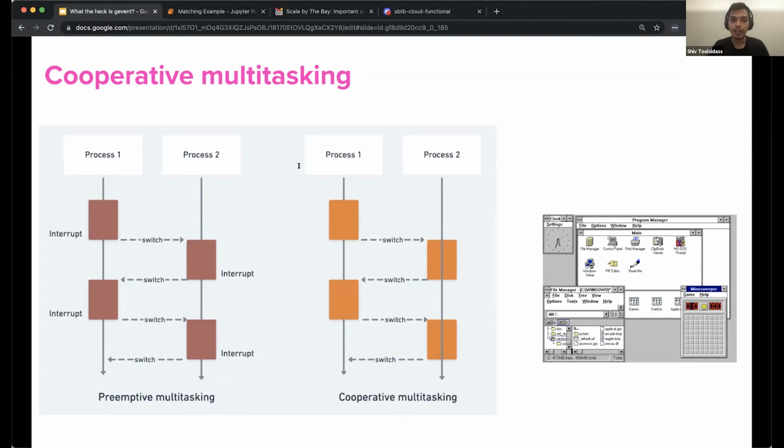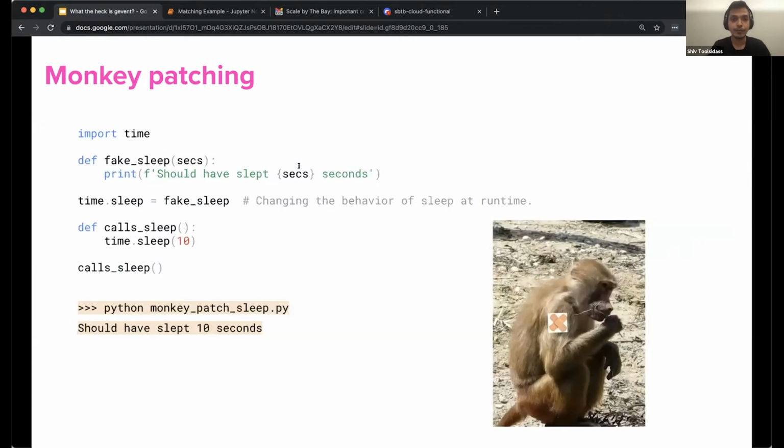In cooperative multitasking, on the other hand, processes voluntarily yield control to each other when idle or blocked. In this form of multitasking, programs must cooperate for scheduling to work. The image on the right over here is Windows 3.1, which used to rely on cooperative multitasking to allow multiple applications to be run at the same time on a computer with one core.